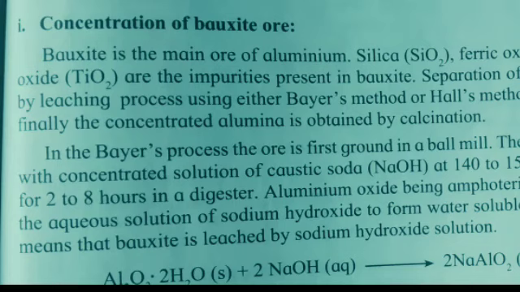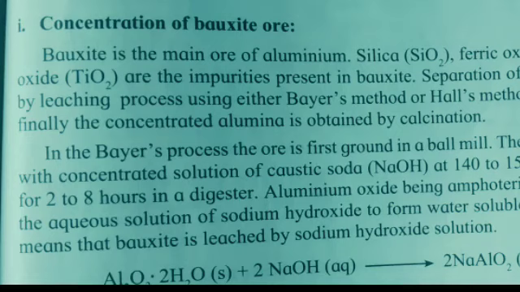In the Bayer's process, the ore is first ground in a ball mill. Then it is leached by heating with concentrated solution of caustic soda, that is NaOH, at 140 to 150 degree Celsius under high pressure for 2 to 8 hours in a digester.